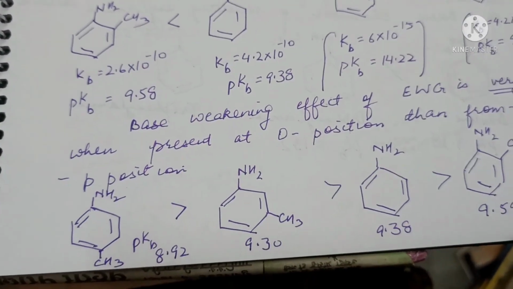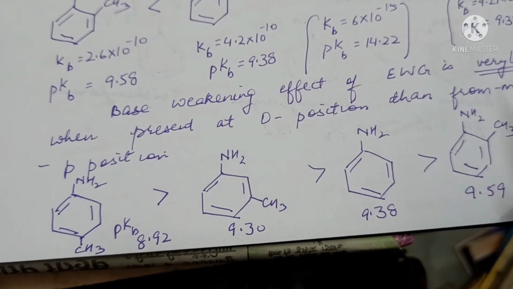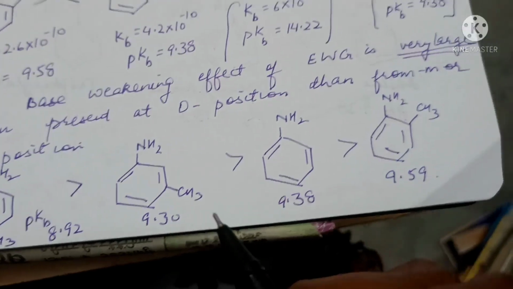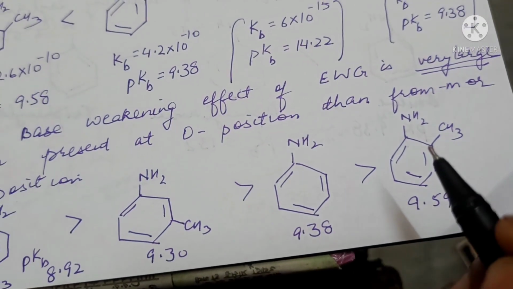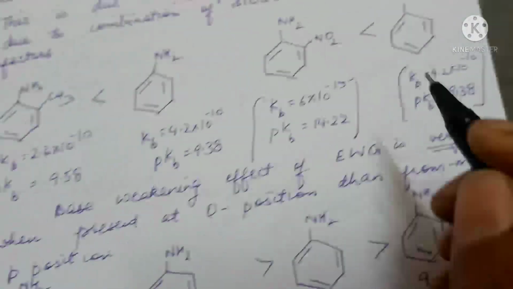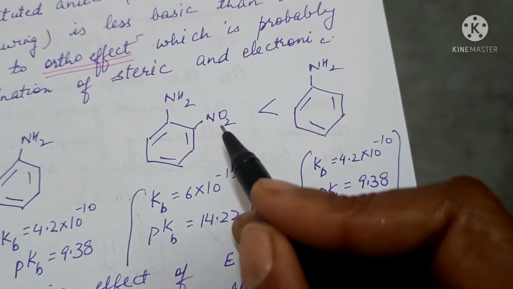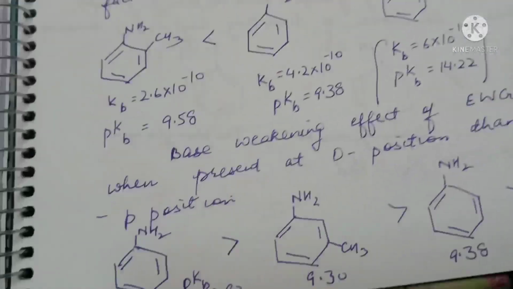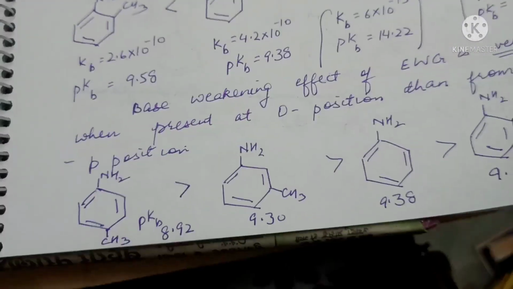The base weakening effect of an electron withdrawing group is very large when it is present at the ortho position. So we will see that ortho-nitroaniline will be very less basic in nature.